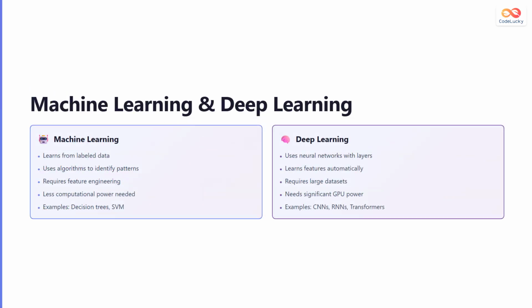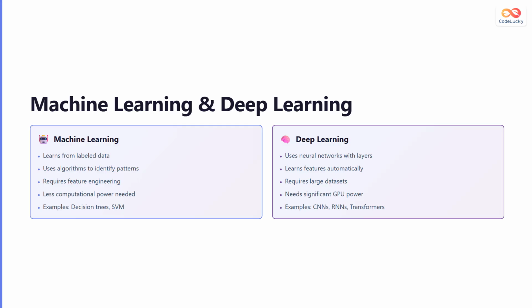Machine learning and deep learning are two core technologies that power modern AI. Machine learning learns from labeled data using various algorithms to identify patterns. It requires feature engineering where humans manually select important data characteristics. Machine learning needs less computational power and includes algorithms like decision trees and support vector machines.